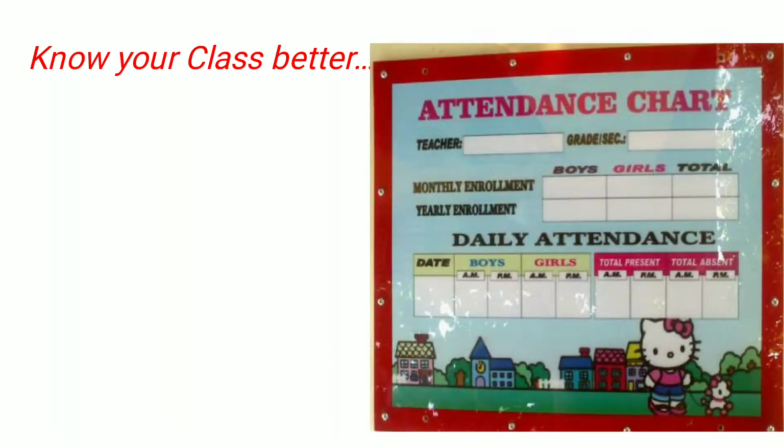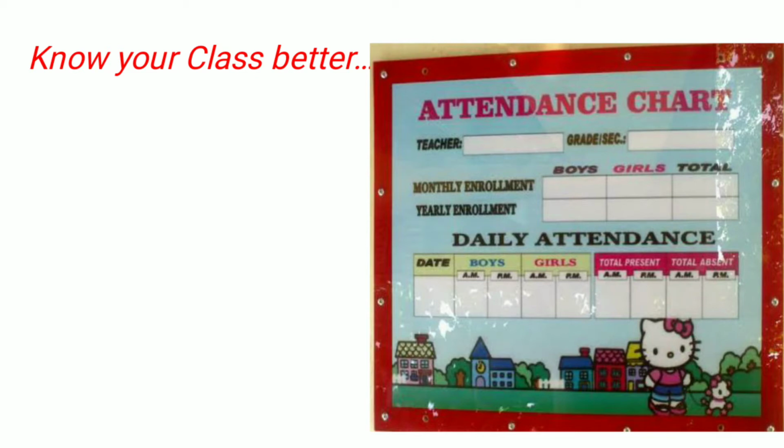Now, what do you know about your class? Let's come back to the small area in terms of population. You are making an attendance chart, or your teacher is keeping an attendance record every day, correct? So what does the teacher write?